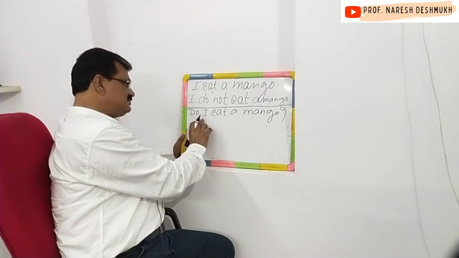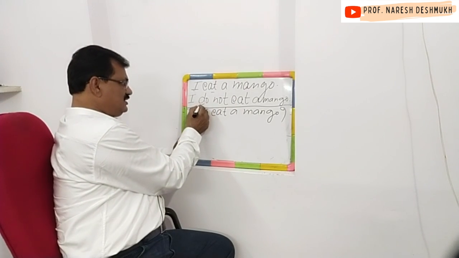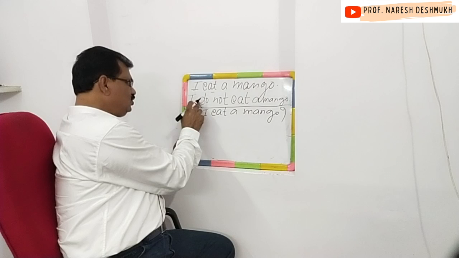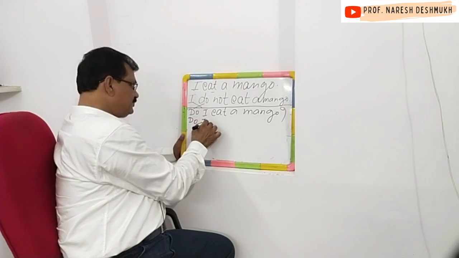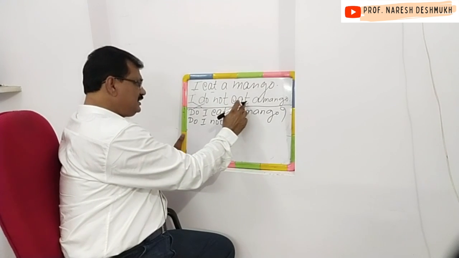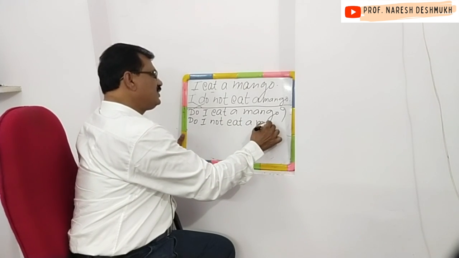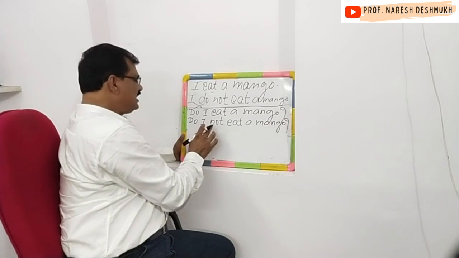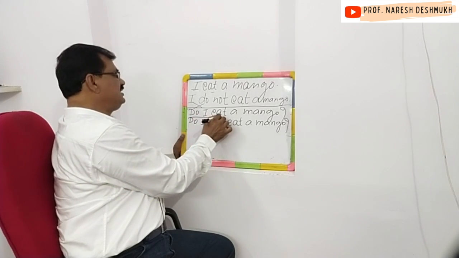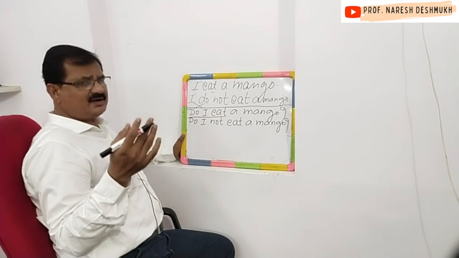And now let us make the negative sentence. Do I not? Do will come here and I will come here. Okay. Do I not eat a mango? Question mark. The Marathi meaning of this sentence is मी आंबा खात नाही का. Do I eat, मी खातो का, and do I not eat, मी खात नाही का.